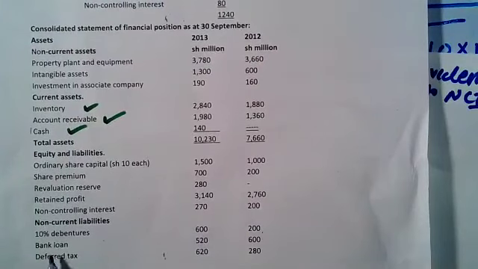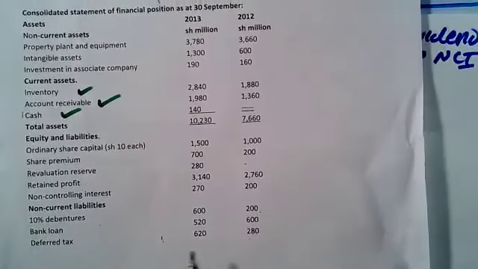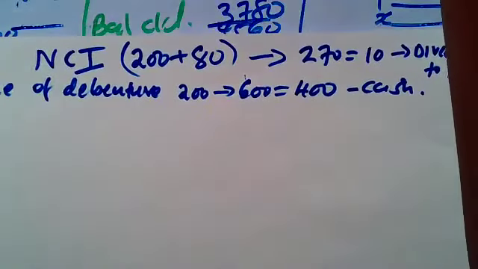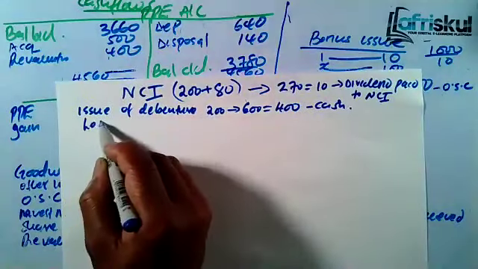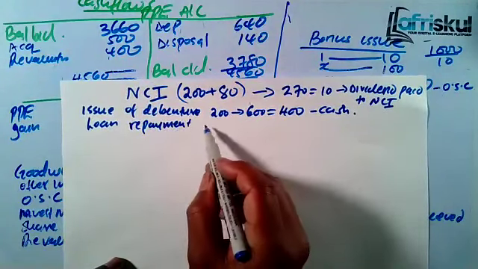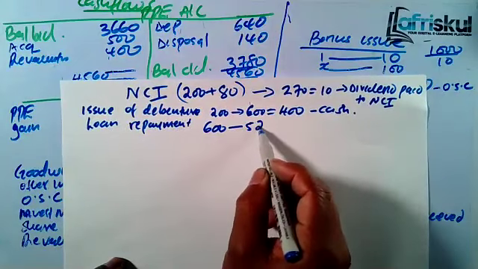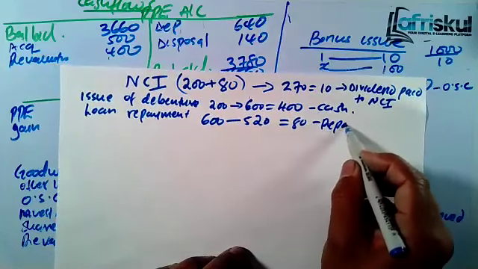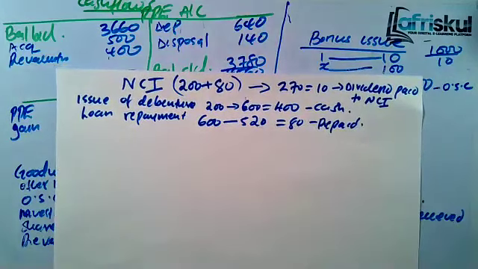Then we have the bank loan. We started with 600, as per now it's 520. So what has happened there? It's from 600 to 520. That's what we call the loan repayment. It's a reduction. We started with 600, now it is 520. So that means it has gone down by 80. So that's what we call loan repaid or loan repayment.